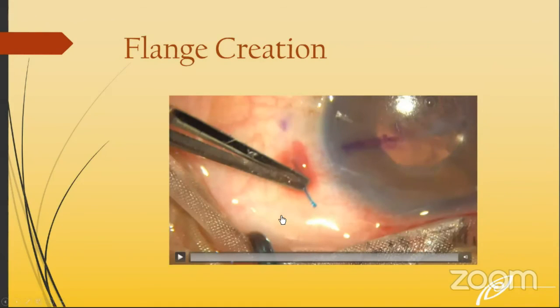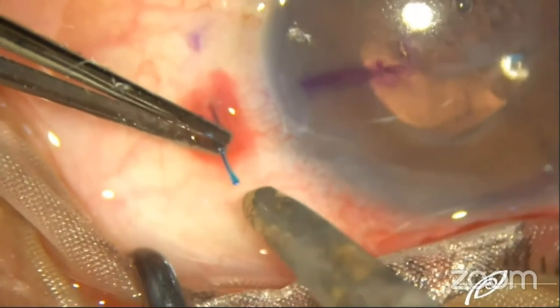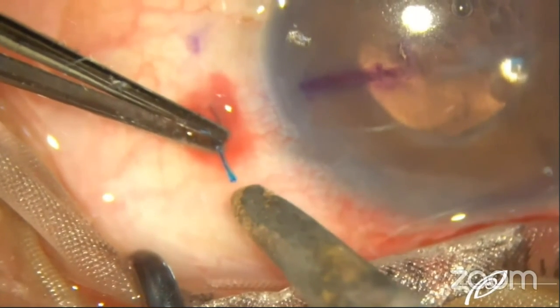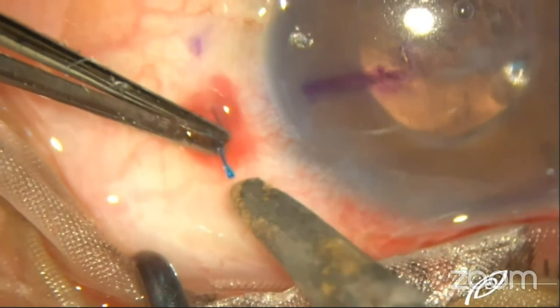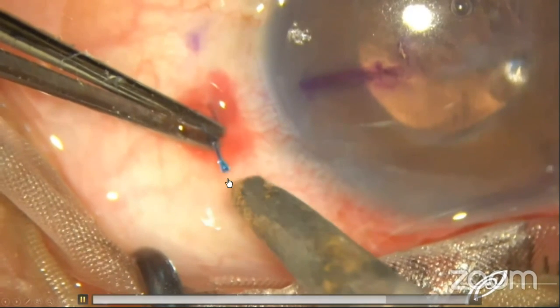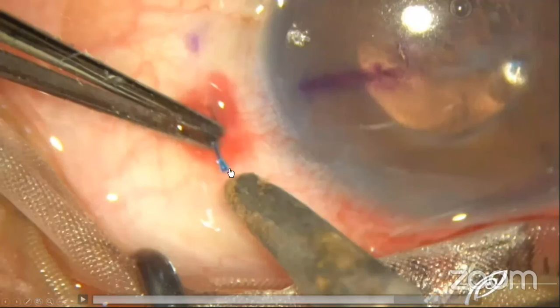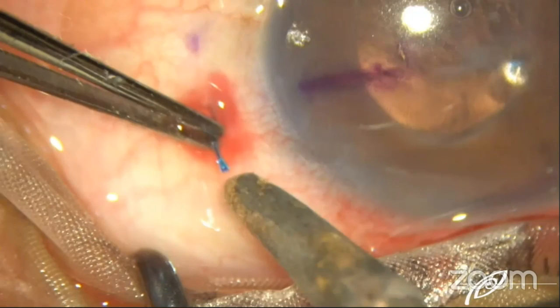Then flange correction is an important thing, because when you create a flange, the very important step is not to touch the haptic with the heat, because once you touch the haptic, it forms a kind of disc and not a conical structure. You can see this conical structure is forming, which is very important, so that it goes inside and gets stuck into the scleral wound. It prevents the flippage and externalization of the haptics in the post-operative period.